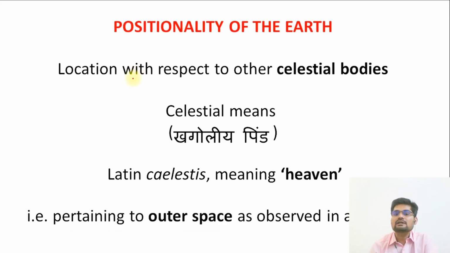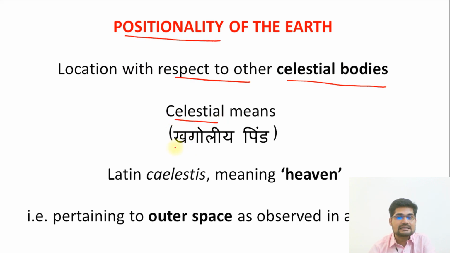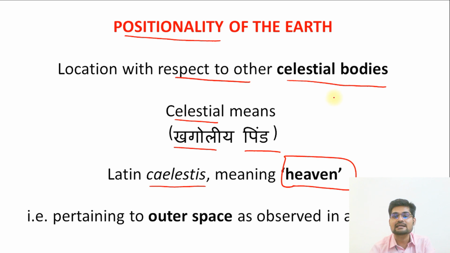Now, the next important thing is the positionality of the Earth, that is, its location with respect to the other celestial bodies. So what does celestial mean? In Hindi we say khagoliya pind. In Latin, the word celestis basically means heaven. So when we say celestial bodies, it means heavenly bodies, that is, those objects related to the outer space as observed in astronomical studies.